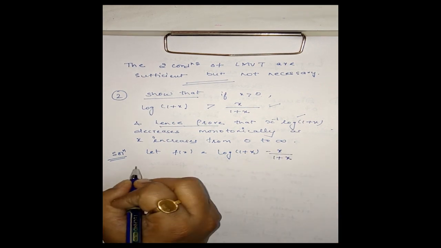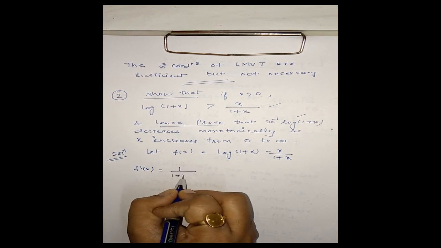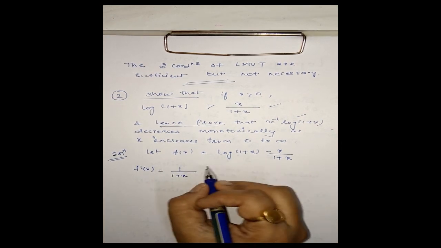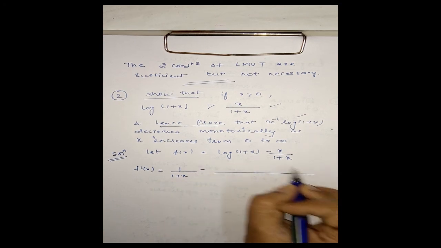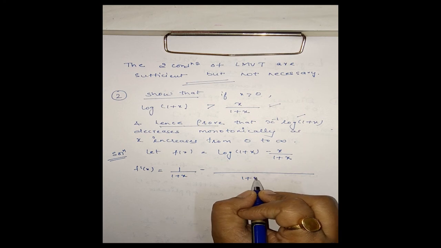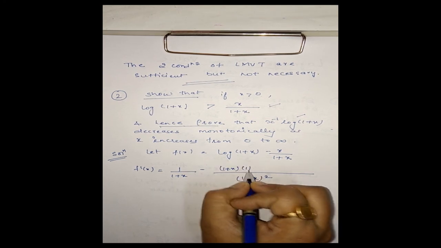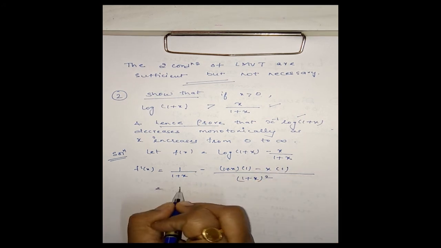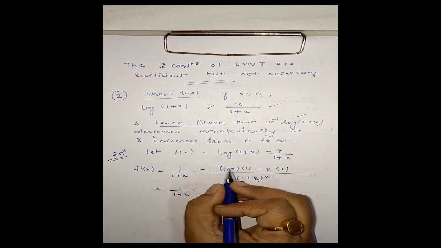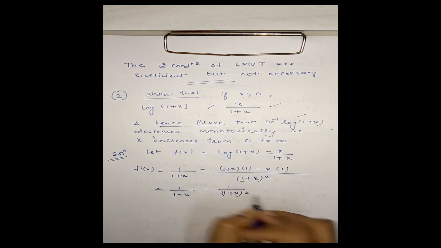Then f'(x) will be 1/(1 + x), derivative of the logarithmic function, and here applying the quotient rule of differentiation, this is [(1 + x)·1 - x·1]/(1 + x)^2.